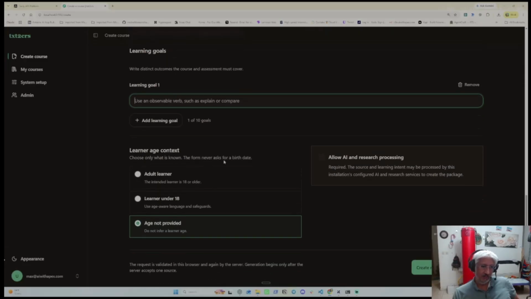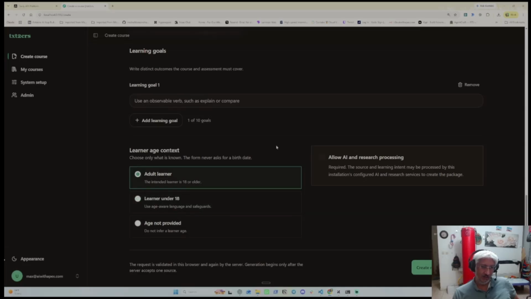And then your age, right? You could just leave age out or put adult or under 18. If you're under 18, it uses age-aware language and safeguards. Adult learner. And then you just have to tick this to make sure it allows the research processing.